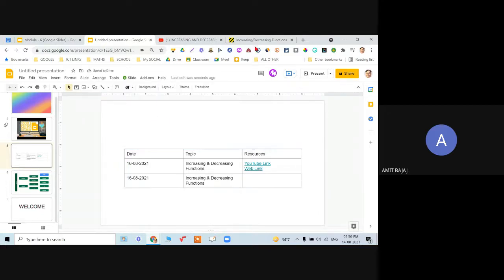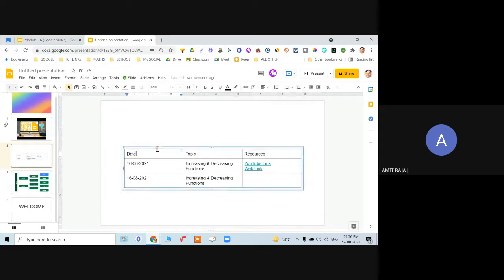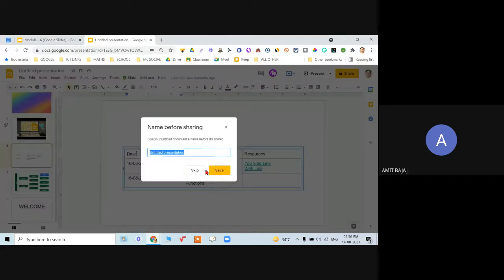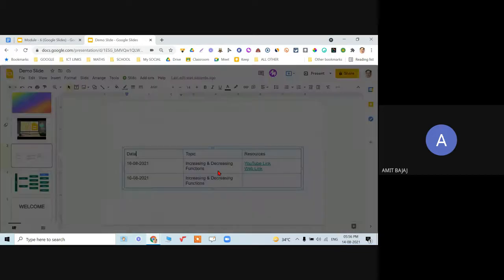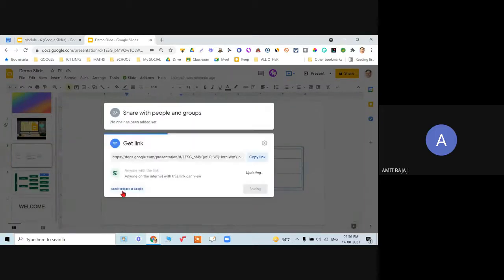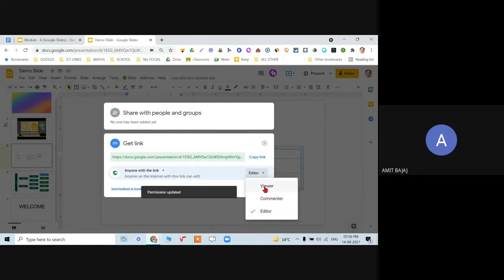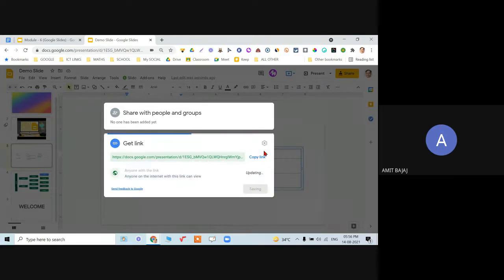Right, now let me just close these, and let me assume I have shared that with the students. So this is my demo slide, and for the time being, let me assume anyone on the internet is the editor, or I can even make it a viewer. So you know the basic difference.